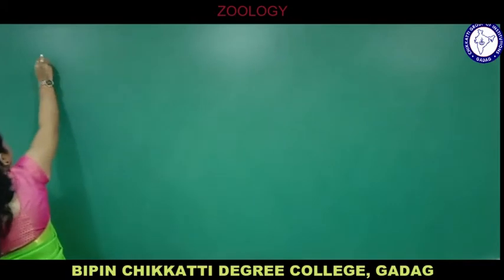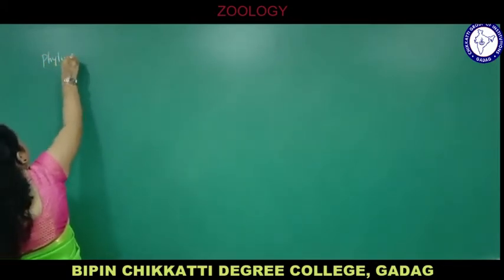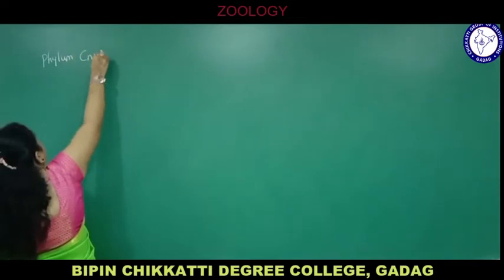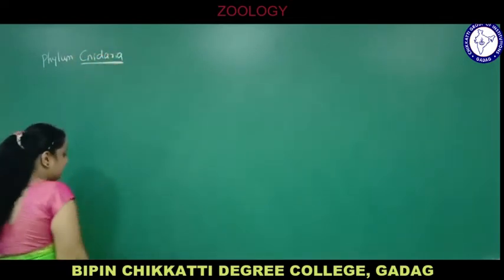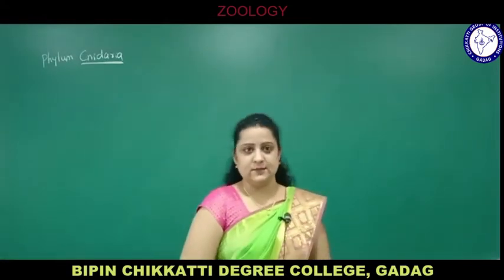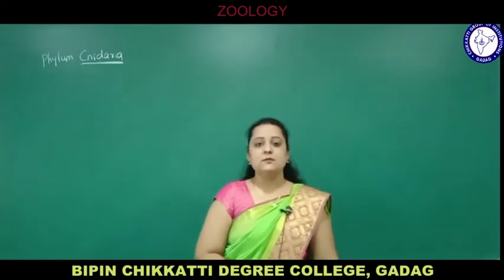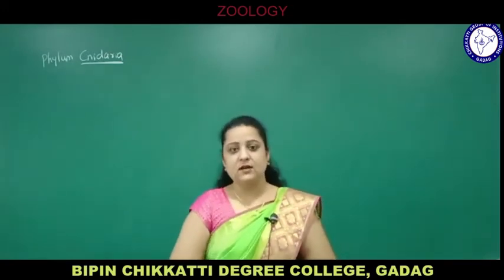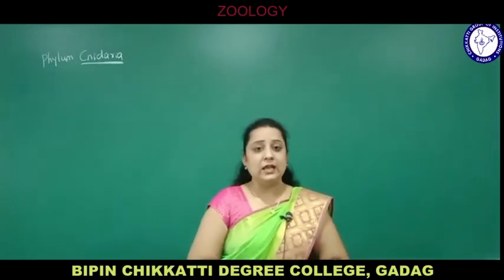You know why it is called phylum Cnidaria or Coelenterata. Phylum Cnidaria, because of the specialized cells called cnidocytes, cnidoblasts or stinging cells. We have studied the general characters of phylum Cnidaria. They are marine except Hydra, which is a freshwater form. They are diploblastic tentaculate metazoans.